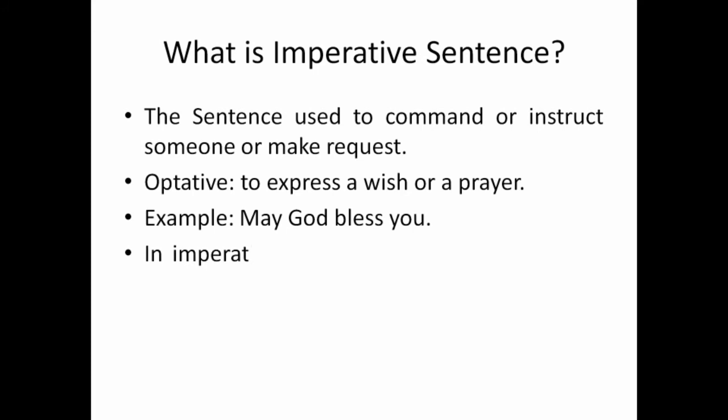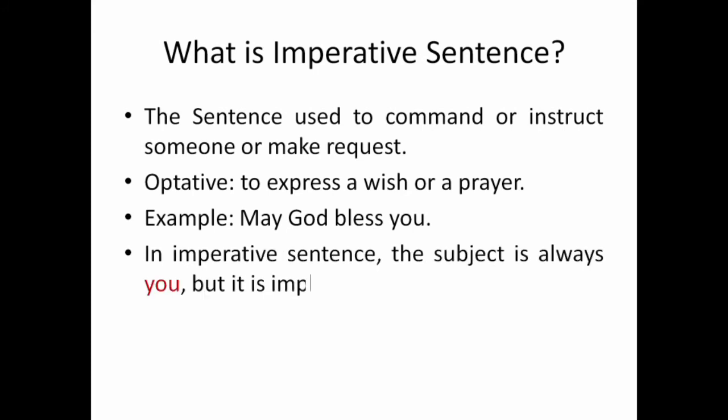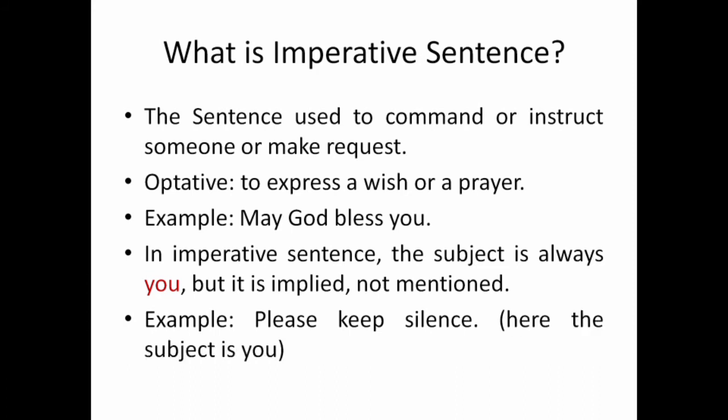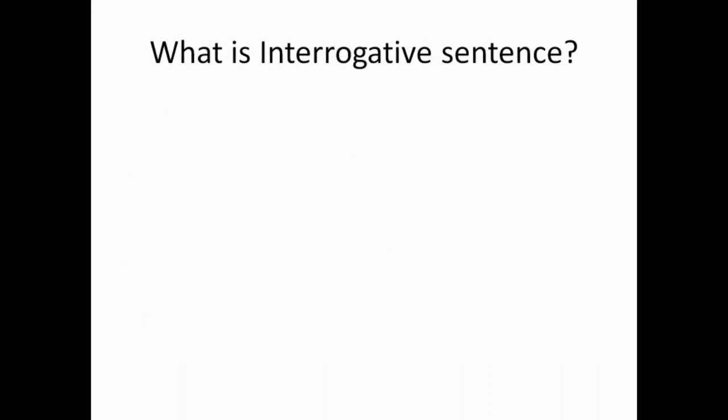So the next is, yes, one more thing you have to remember, that in an imperative sentence the subject is always you. Subject is always you, but it is hidden. You could not find it, but it is implied, not mentioned. It is there. It is not mentioned. We have to understand it. For example, see the example and now the concept will be clear to you.